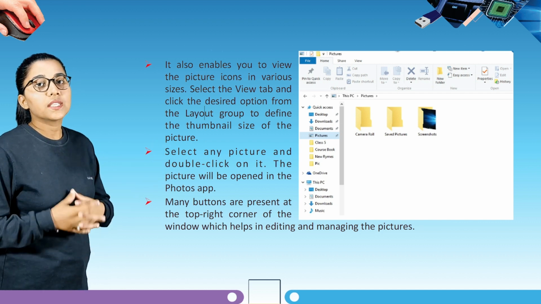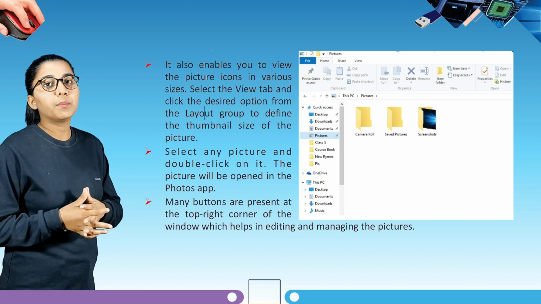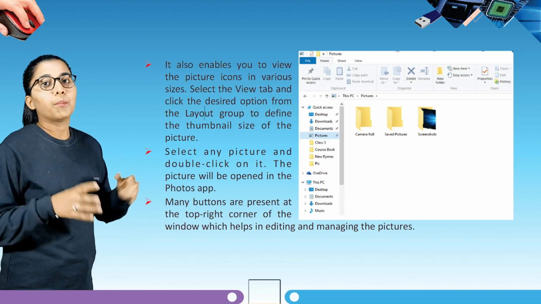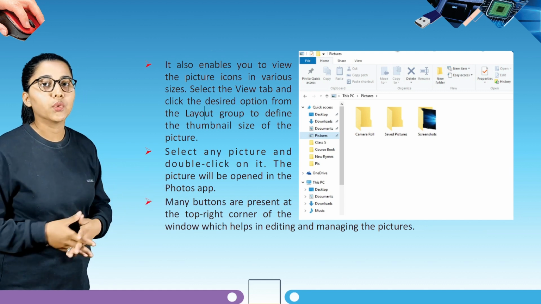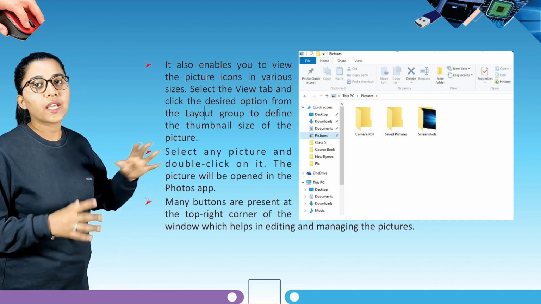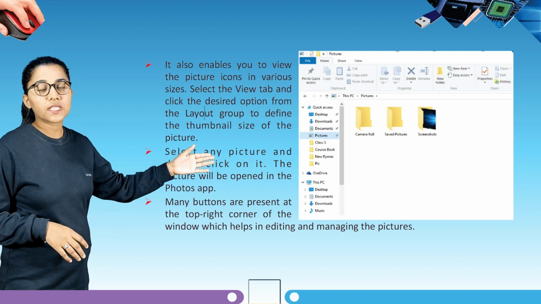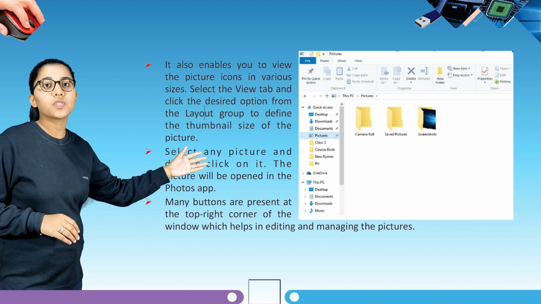Now next, select any picture and double click on it. The picture will be opened in the Photos app. Then many buttons are present at the top right corner of the window, which helps in editing and managing the pictures. So students, here you can see the interface of how you explore pictures in Windows 10.